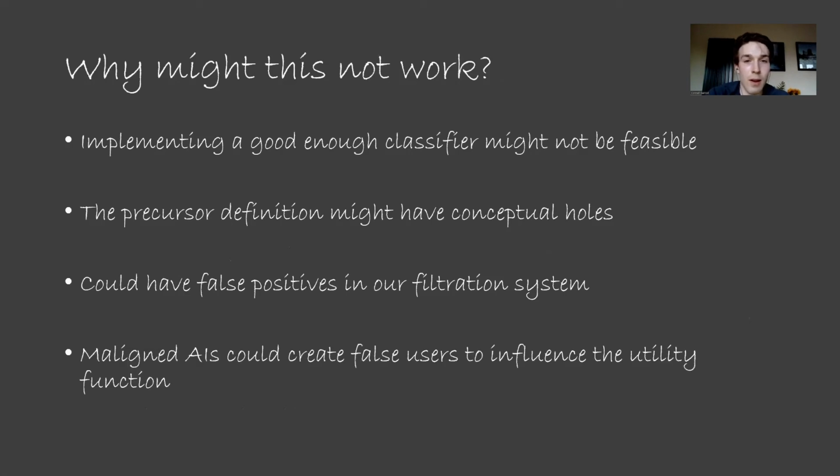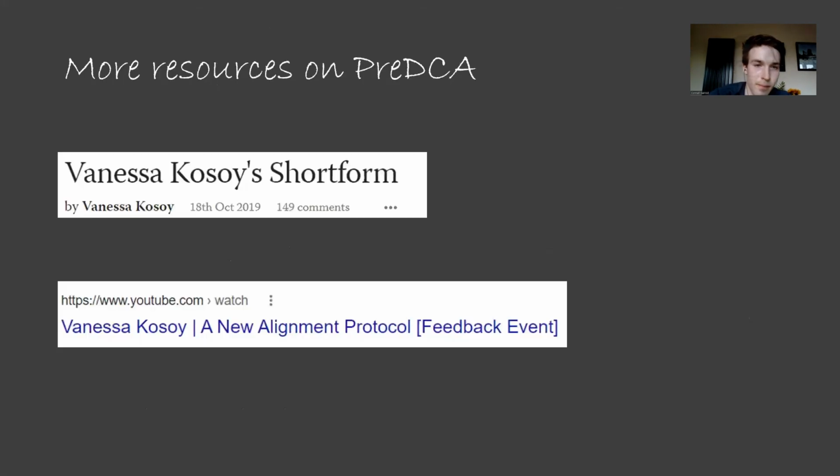Fourthly, maligned AIs could create false users to influence the utility function that our AI eventually ends up with, since when we aggregate, having extra users will change the final utility function that it lands on. Fifthly, our AI might stop deferring to users any more than the resulting utility function demands, if it is confident in its detection and classification steps. As I mentioned in the beginning, Vanessa is still thinking about Predicate and working through the mathematics as well as the conceptual theory. And so it isn't surprising that she has more concerns at present than she does for some of the other things we brought up in this video series.